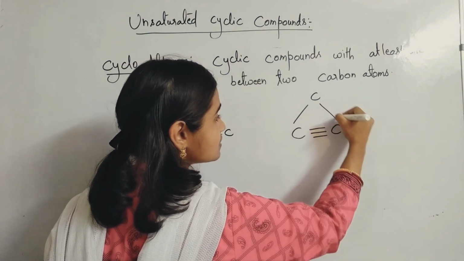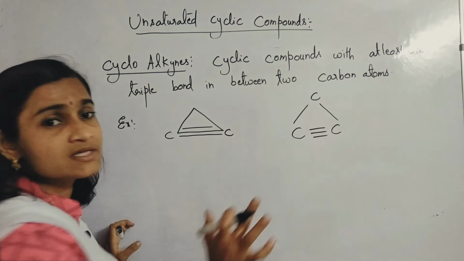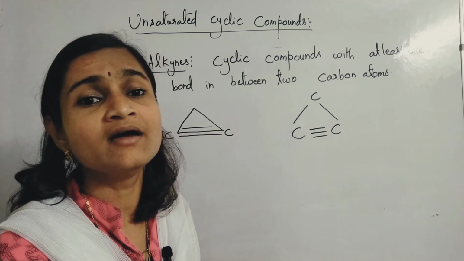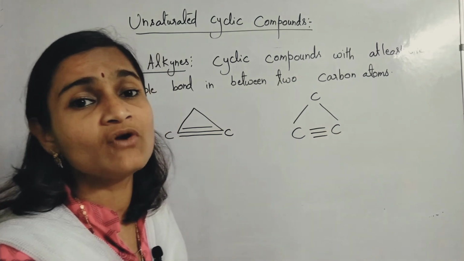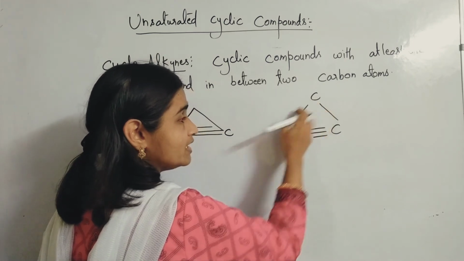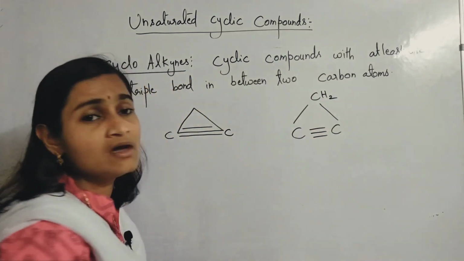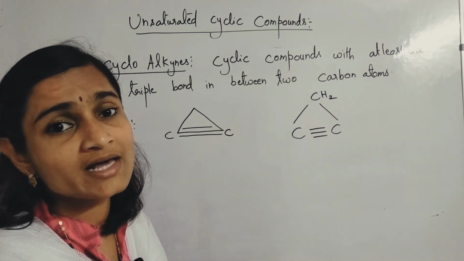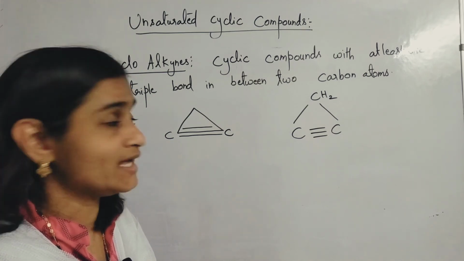Even for this carbon also, already 1, 2, 3, and this one, fourth one. So for the down two carbons, hydrogens need not be attached, because they already satisfied tetravalency by forming a triple bond between them. Now for this carbon only, it is satisfied with only 2 bonds. So it requires 2 more hydrogens. So C3H2. It is called as what? Cyclopropyne.